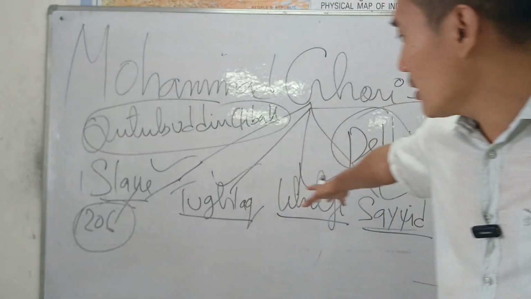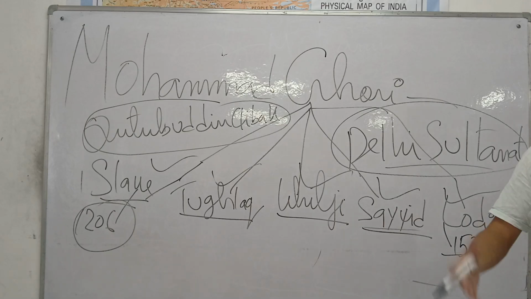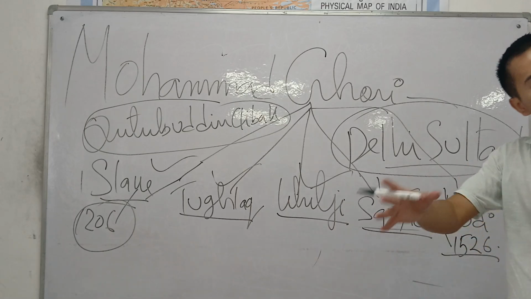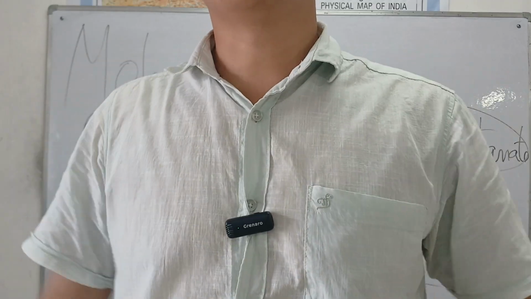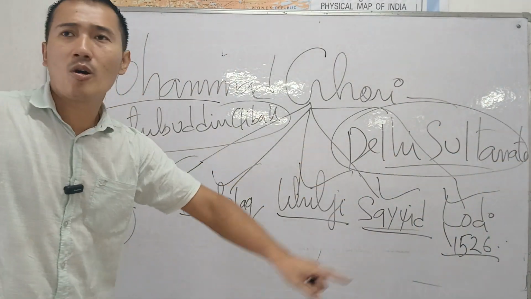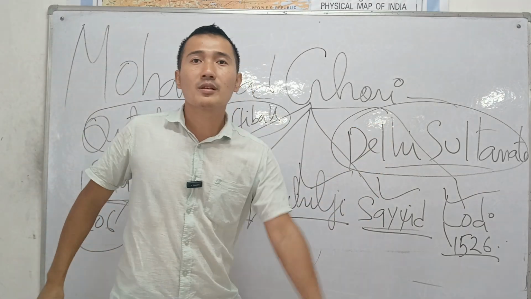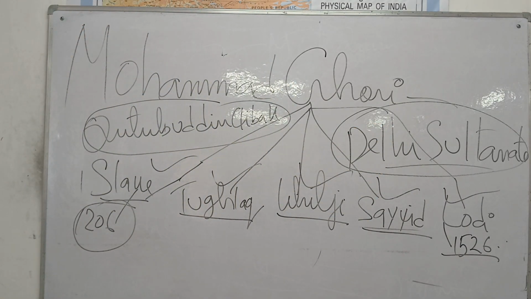So that's the reason. See, these are all different names, right? Tughlaq, Sayyid, Lodi, because of this reason. But they're all Muslims. They're all the same people, same Muslim, but the clan is different. No confusion. That's the reason it is known as Slave, Tughlaq, Khilji, Sayyid, Lodi. Or else, they're all part of the Delhi Sultanate. They're all Muslims, but different names because of this reason.